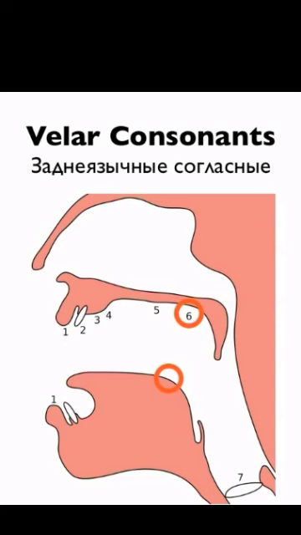While when we look at the velar consonants, we have the words woodchuck, wood, and wood. This is made by the back part of the tongue and the back part of the roof of the mouth. The sound w is included. Woodchuck, wood, wood.